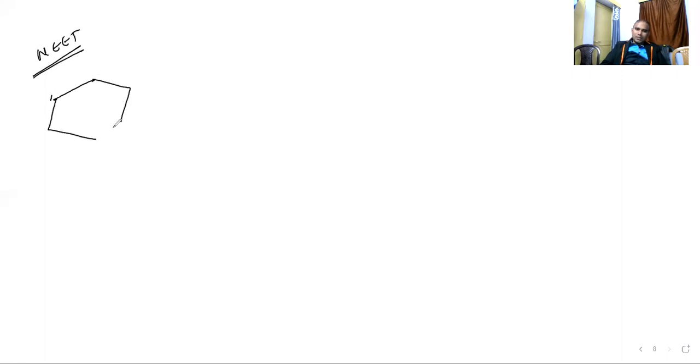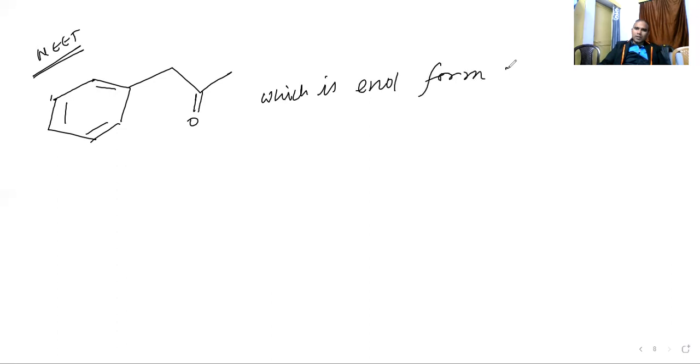Now they are saying this compound they have given. Here they are having the bond. This is also something like that, double bond O. They are asking for the enol form of this. They have given the options. I'm writing the options. You try to find out the correct option.